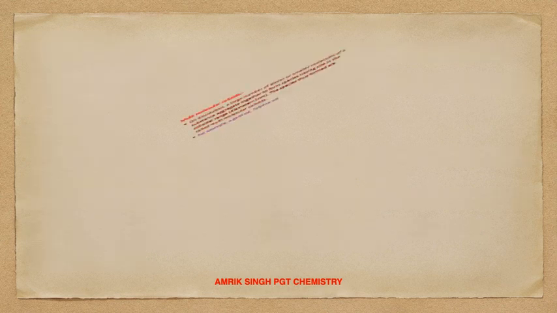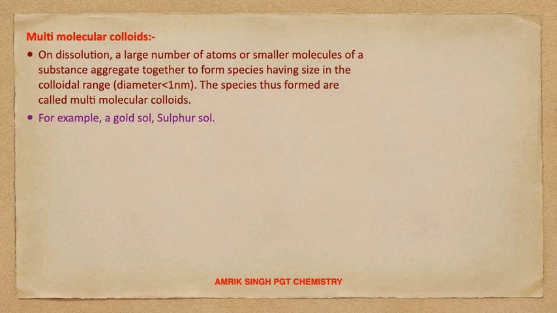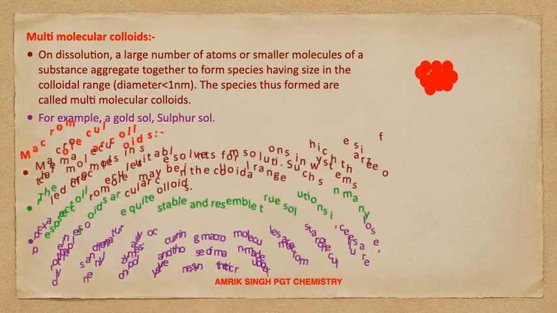Now, next classification, that is multimolecular colloid. On dissolution, a large number of atoms or smaller molecules of a substance aggregate together to form species having a size in the colloidal range. The species thus formed are called multimolecular colloids. For example, a gold sol or sulfur sol. The size of a single particle is less than 1 nanometer, but the size of the aggregate lies between 1 to 1000 nanometer as shown. Here the aggregate of several atoms or molecules is formed.